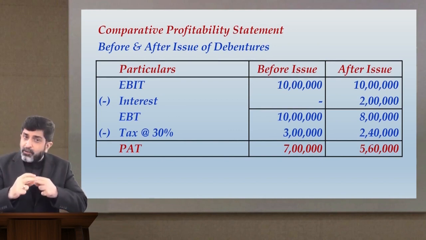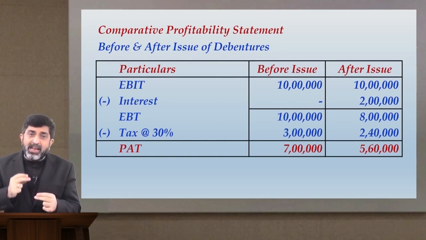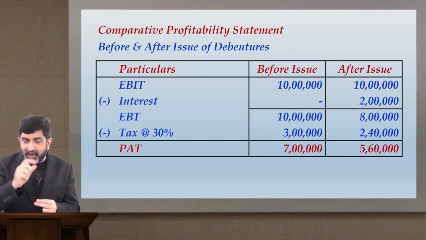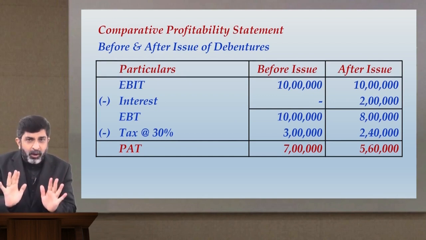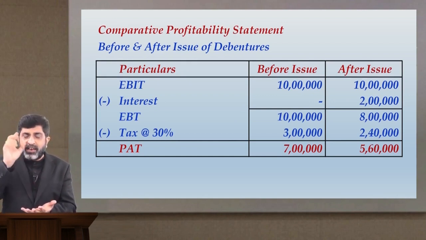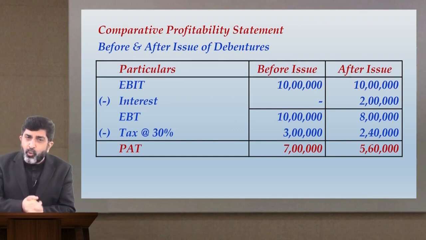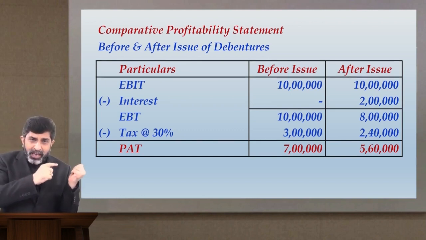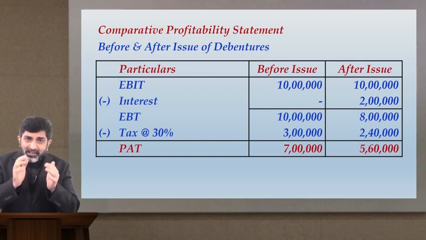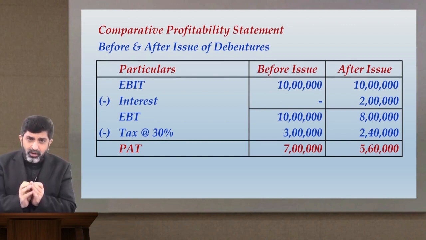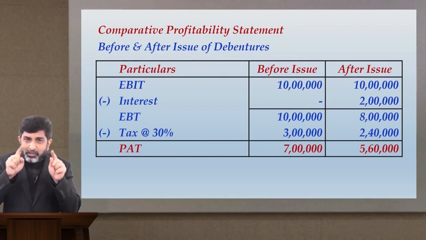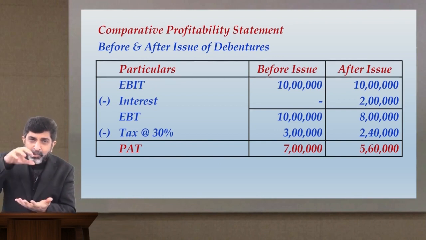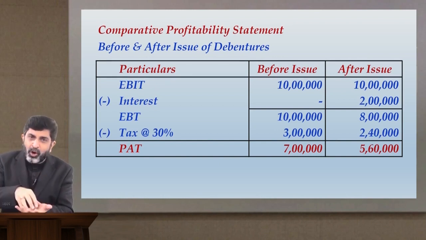So, you might have a wrong notion that we are paying interest of 2 lakhs, so our cost of debt will be 2 lakhs. It is not like that. Your end profit is reducing by 1 lakh 40,000. That is the true cost of debt. And do you know why this is happening? If you carefully observe the tax line, Kirtana Limited was paying more tax earlier. Now this company is paying a lesser amount of tax. There is some reduction in tax because the profit got reduced.